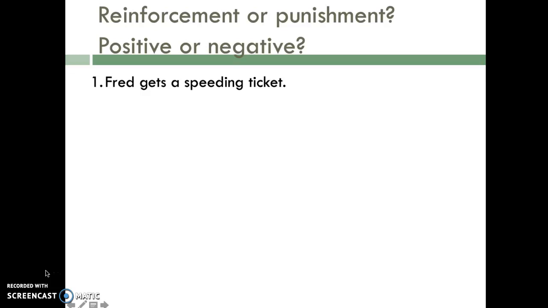Okay, here, one, Fred gets a speeding ticket. So let's assume that the speeding ticket causes Fred to stop speeding. So it reduces that behavior. So this is an example of positive punishment. It's punishment because it's reducing the behavior, and it's positive because it's adding something. So he's getting this speeding ticket. You could think of it as negative punishment if it were his driving privileges being revoked. But if we just stick to what the prompt says, getting a speeding ticket is positive punishment.